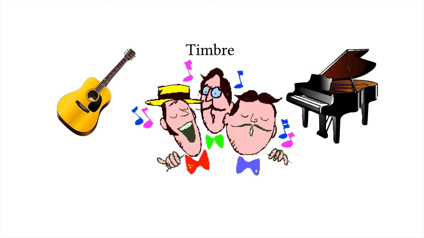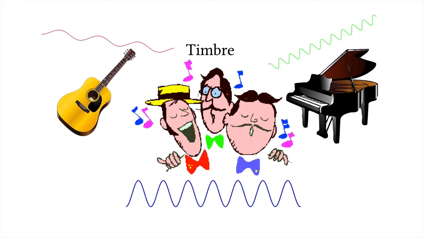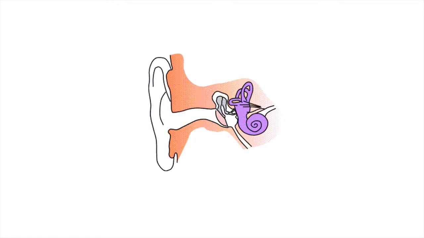Timbre is basically due to a sound that makes more than one frequency. Any pitch you hear really has more than one frequency. There may be one basic frequency that makes the pitch, but there are other frequencies made when you hum a melody or play it on a piano. So the types of frequencies produced along with the fundamental frequency, plus the loudness, help to create the timbre of a sound. Well, now we can talk about how we hear sounds.